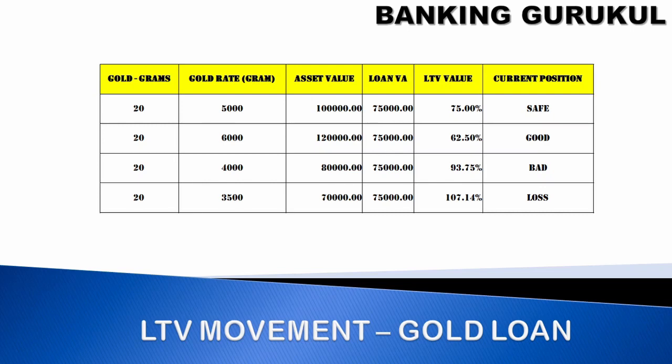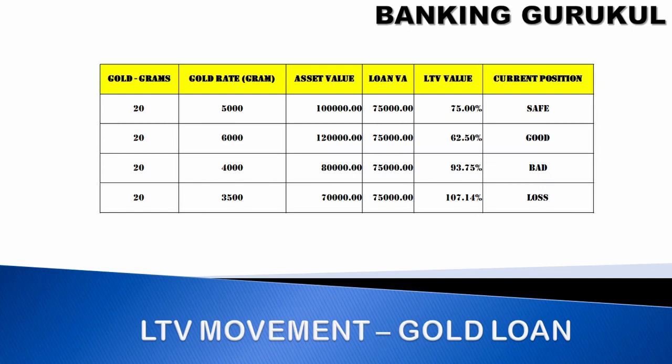So asset value is 1 lakh rupees and loan you have given is 75,000. So your LTV value is 75%. So current position is safe. Bank is safe. If something happens and the customer is not paying the amount, you can sell your asset and you can get back your loan.